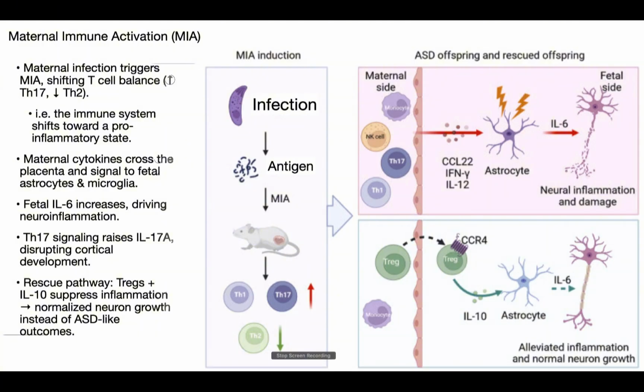The lower panel shows the rescue mechanism where regulatory T cells release IL-10, suppressing inflammation, reducing IL-6 signaling, and restoring normal neural growth. This demonstrates how immune balance is the critical factor in shaping fetal brain outcomes. Here's the full sequence collapsed into one model to get some perspective.